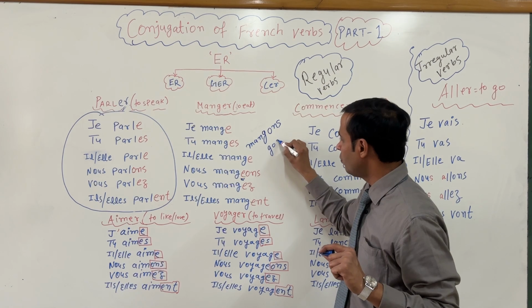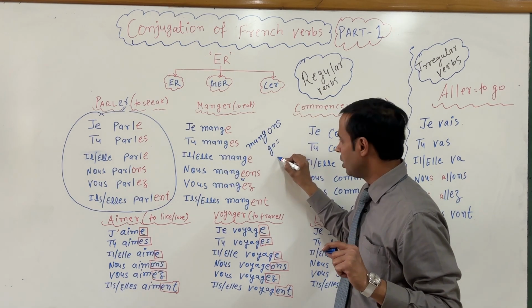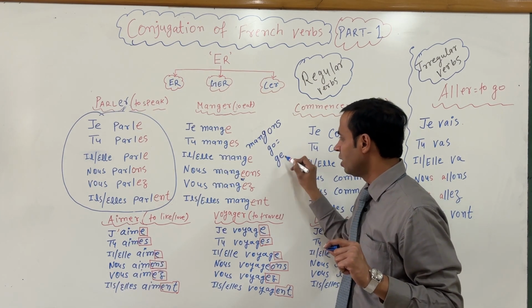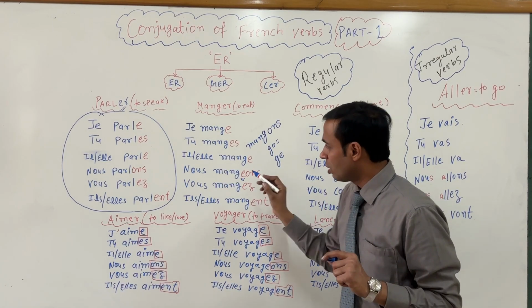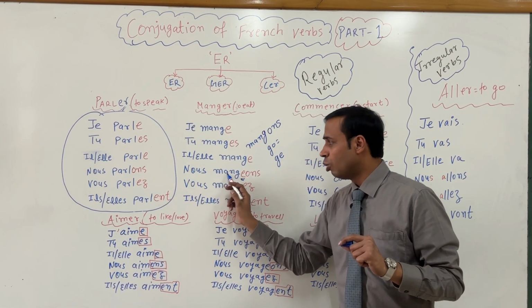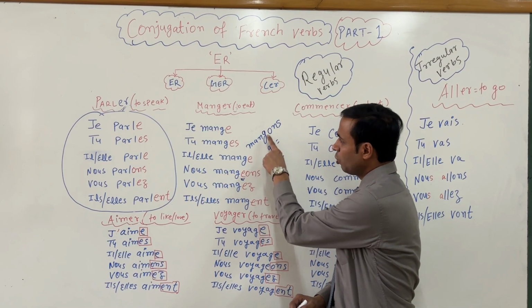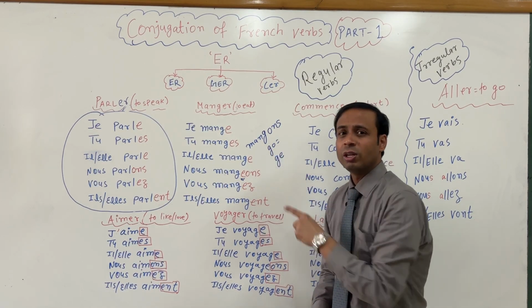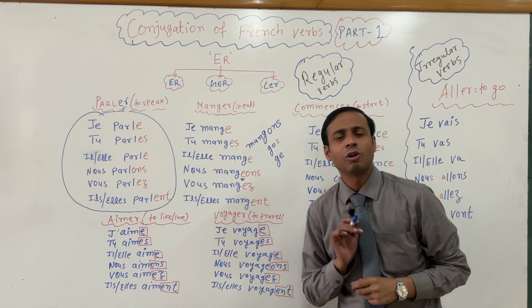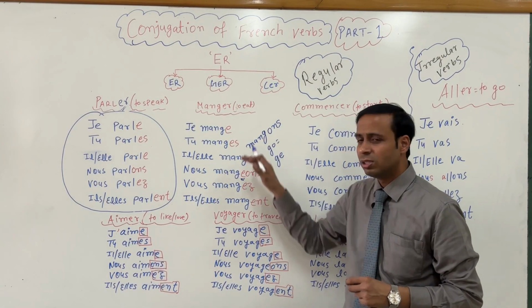GO in French becomes go, but if you write GE, it becomes je. So the right pronunciation would be nous mangeons. If you don't give this E, it will be pronounced wrongly. It is breaking the pattern.